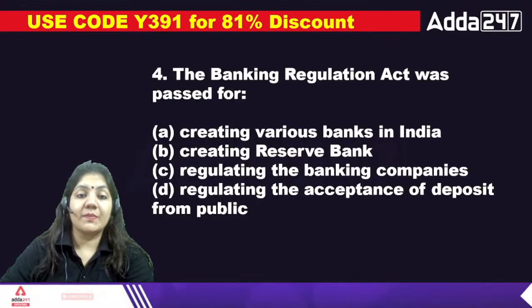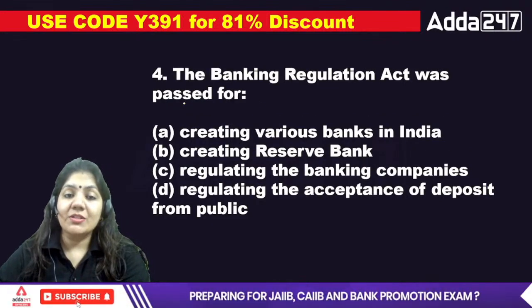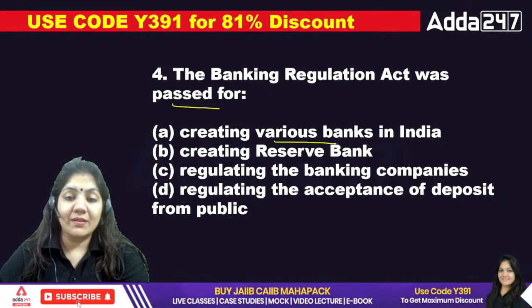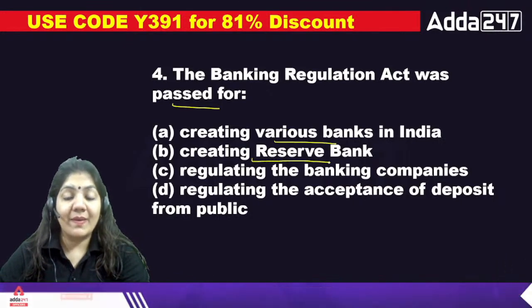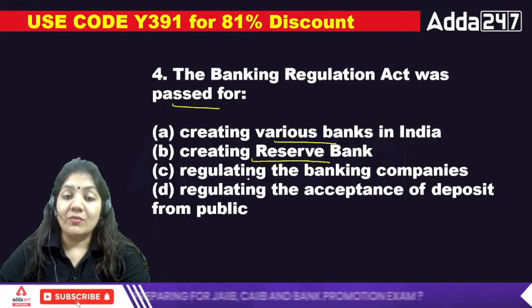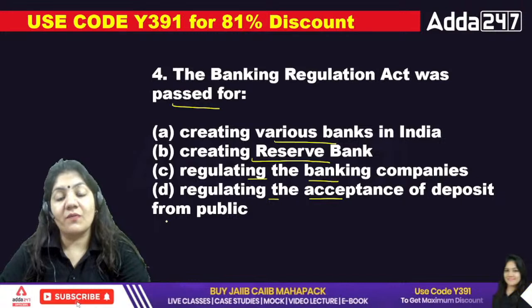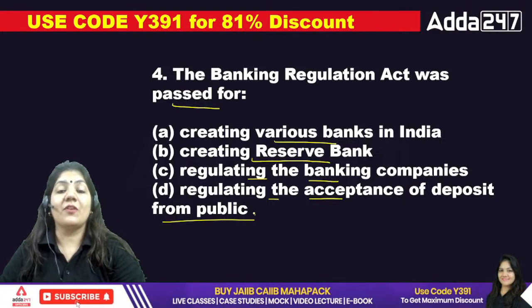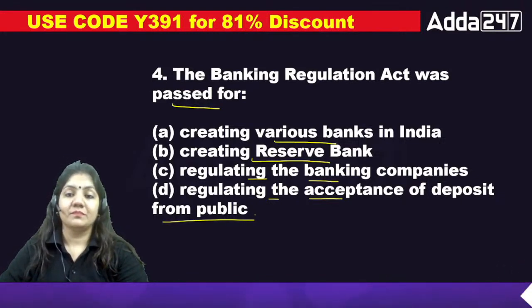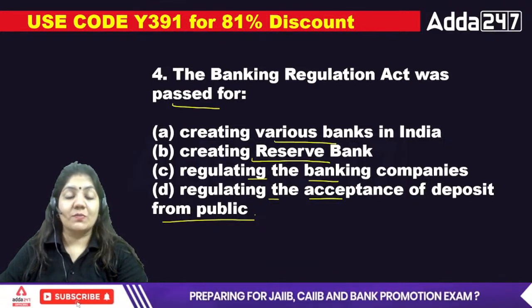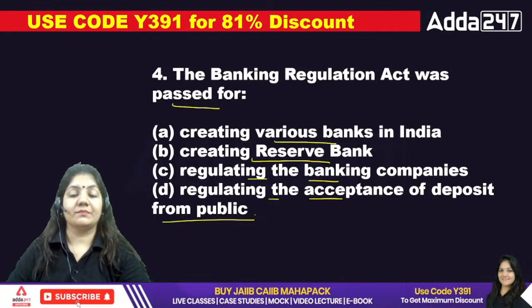Okay, next one. The Banking Regulation Act was passed for what? Creating the various banks in India, creating the Reserve Bank, regulating the banking companies, regulating the acceptance of deposits from the public. Which of the following is the right one?